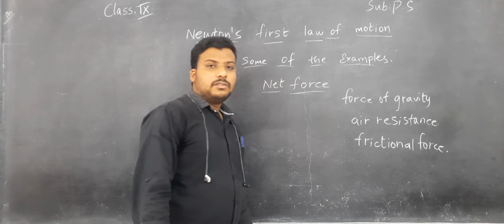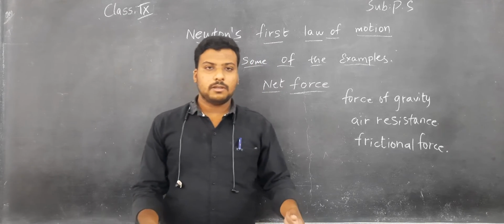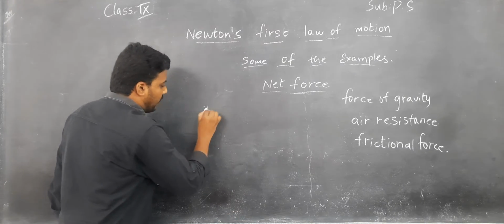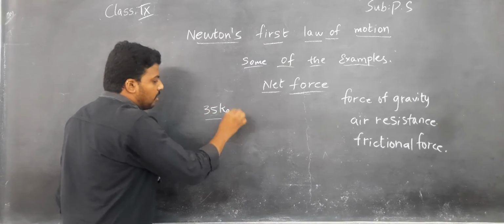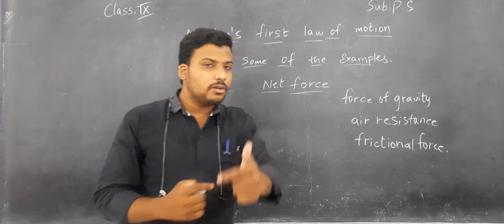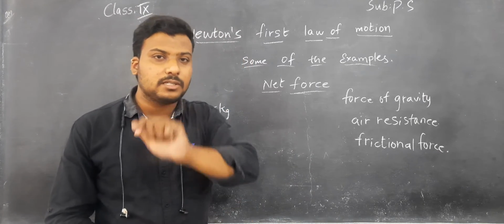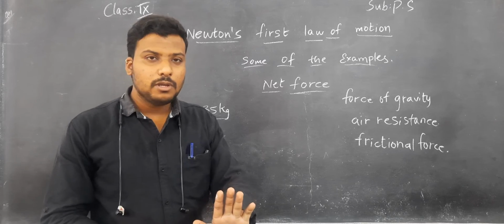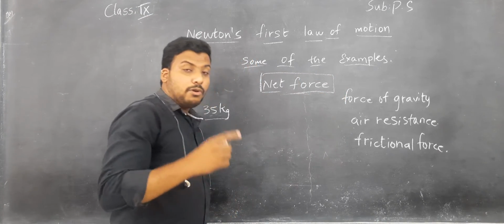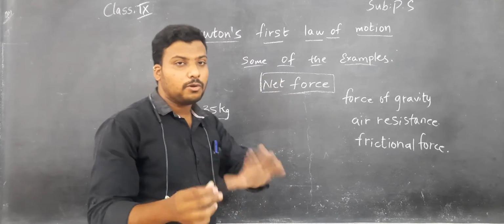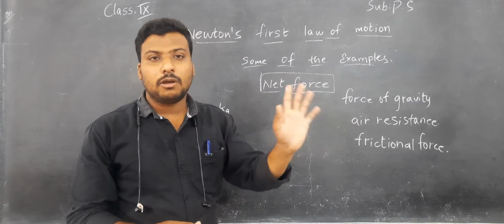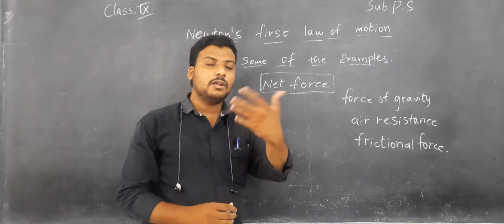Children, there was a trolley and there was some weight on that trolley, that is 35 kgs. Right now you want to move that trolley. If you want to move that trolley, definitely you need to exert some force on it, yes or no? That is nothing but net force. Even though you are applying some net force on that trolley, some other forces are also acting on it. What are those other forces, children?